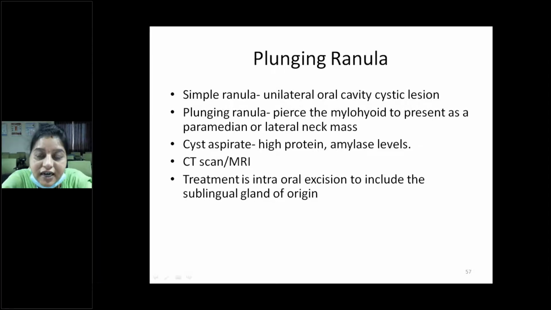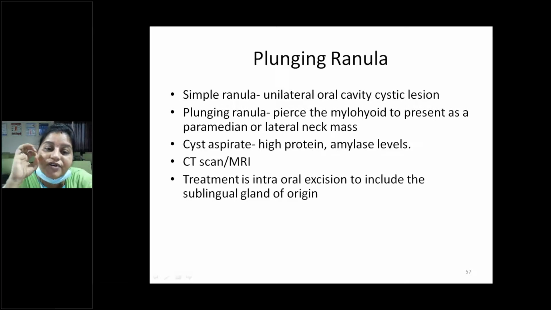What is the choice of investigation? CT scan and MRI, to know the intraoral connection also. The treatment is intraoral excision, including the sublingual gland origin incision also.